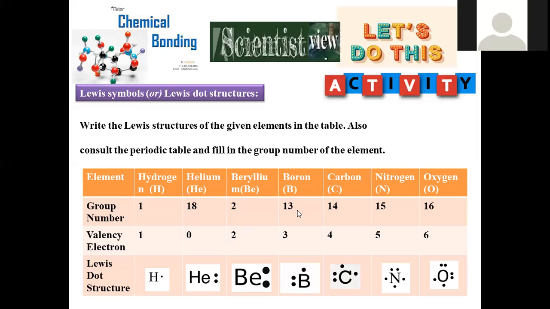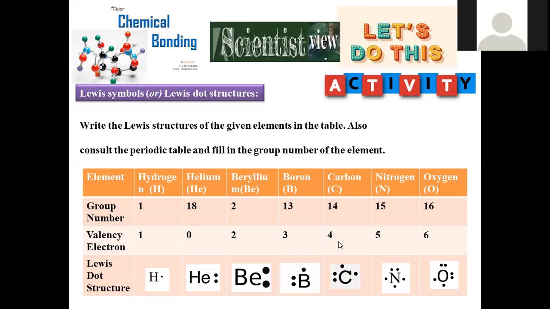Move on to boron. Boron is the 13th group element, 3a in Roman numerals. And what is the electronic configuration? 1s2 2s2 2p1. 2s2 2p1 means a total of 3 electrons are there. 2s2 is with 2 electrons, and 2p1, 1 electron will be indicated in this manner. So this is the Lewis dot structure for boron. Move on to carbon. Being a 14th group element, 4a in Roman numerals, 1s2 2s2 2p2, right?